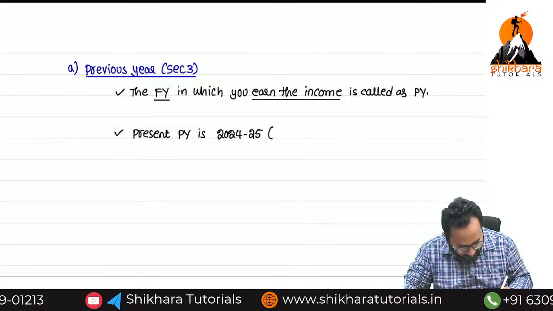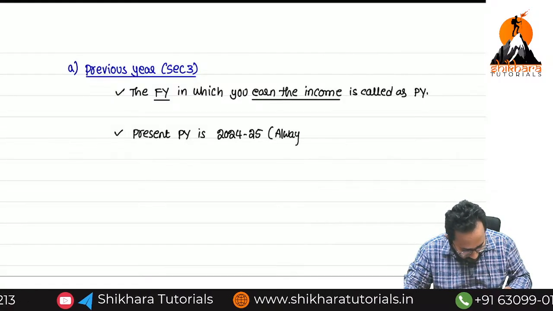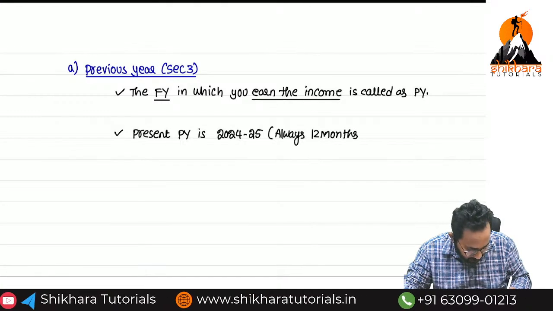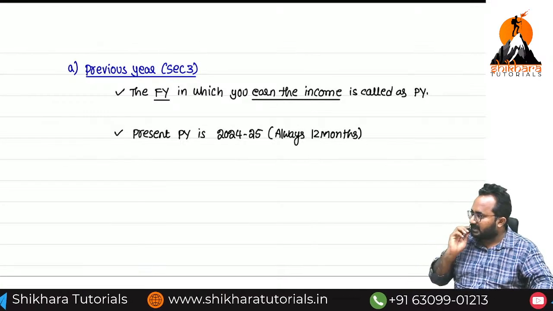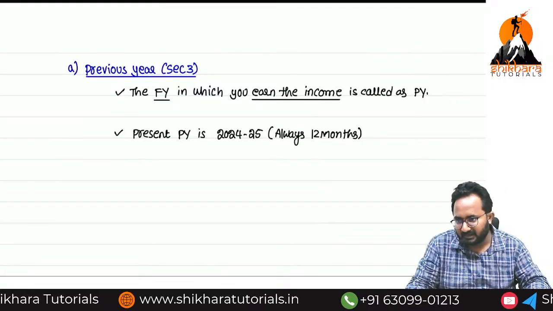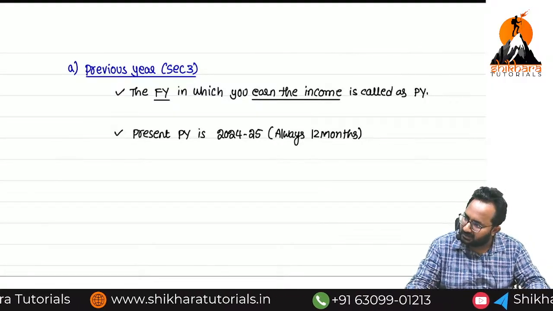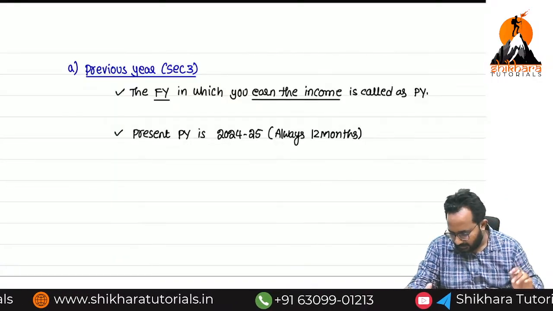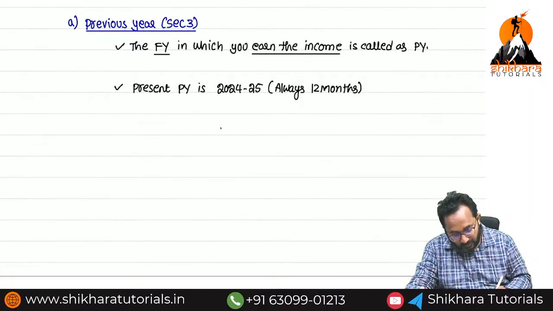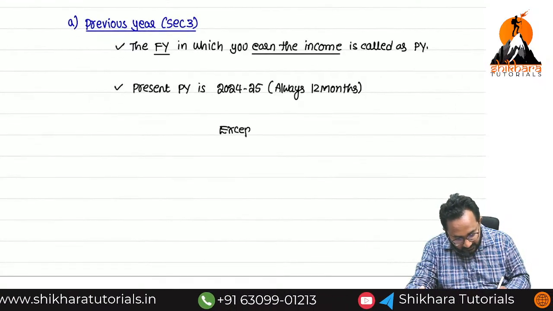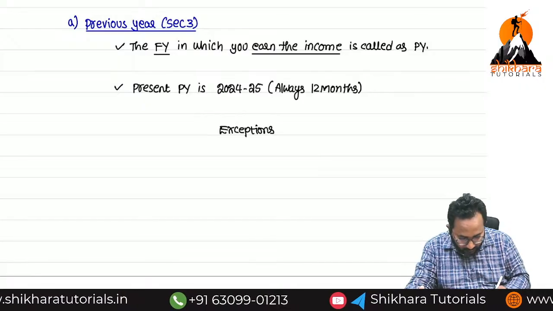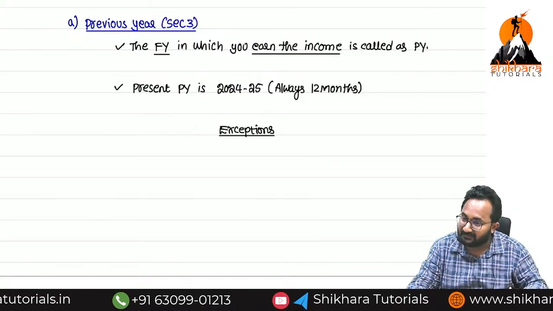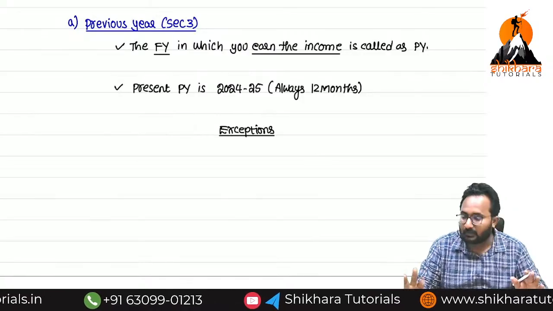So that's why, within brackets, always 12 months. Sir, if any person asks about the previous year, it is the income-earning year, and how many months? Always 12 months. But here I want to say some exceptions to this. It does not always have 12 months; in some cases it has less than 12 months also.